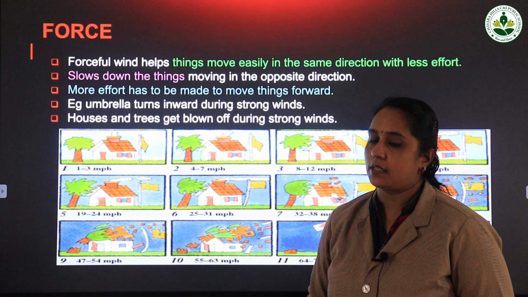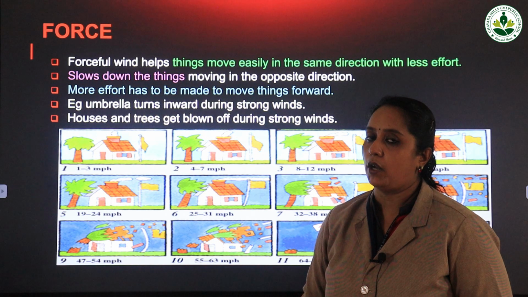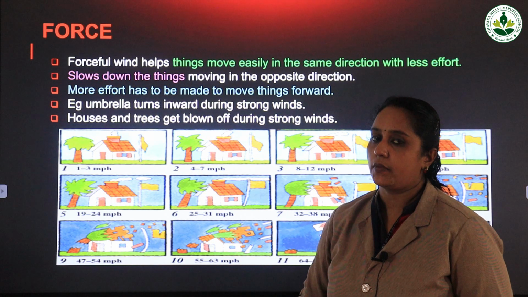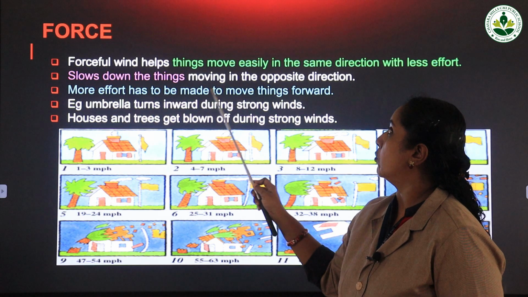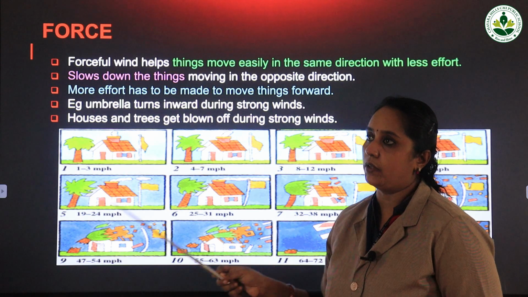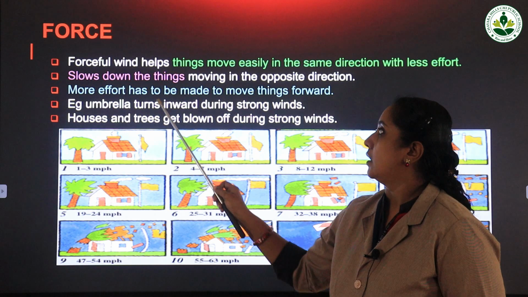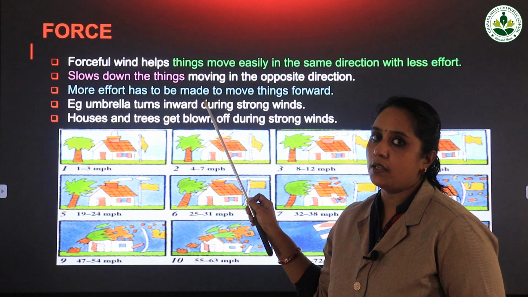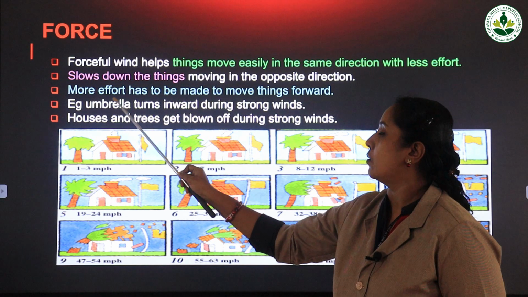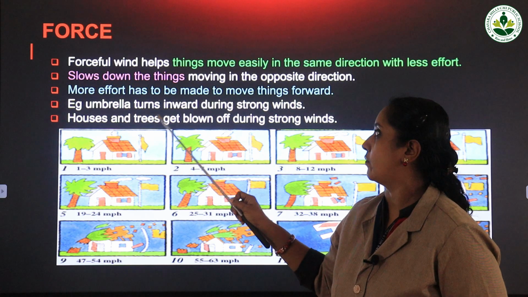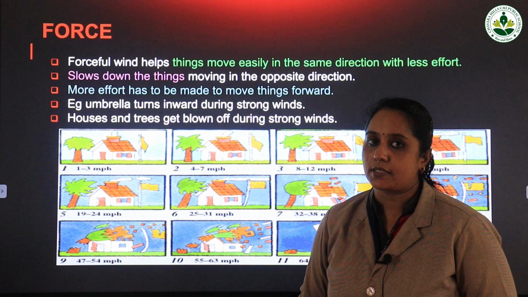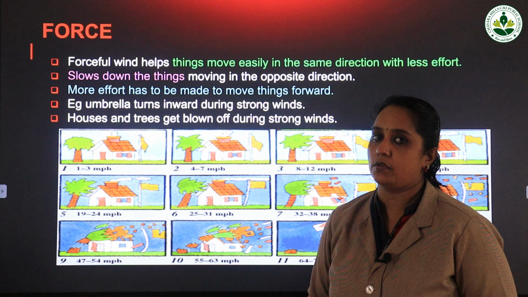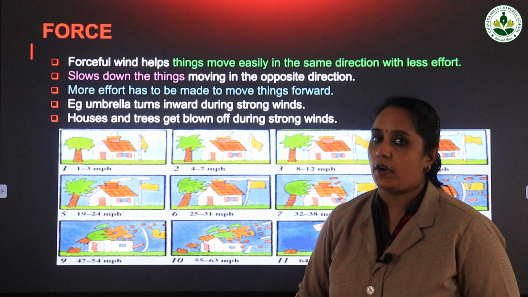In your textbook you can see some pictures. A boy moving on a cycle. Suddenly when the air is having a lot of speed, that is when wind blows fast, what happens? It will slow down the moving things in the opposite direction. So the wind is coming from this side, and the things moving in one particular direction will be slowed down. More effort has to be made to move things forward. The only thing is that when the wind is having high force, things can move very fast.